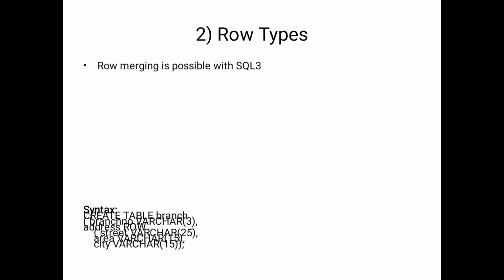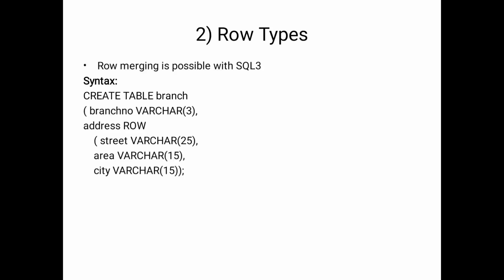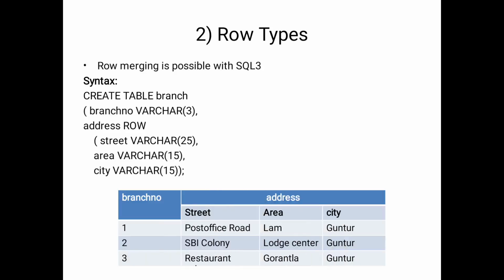And then the second one is row types. Row types allow merging in SQL3. In SQL2 it is not possible, but SQL3 allows merging of columns. For example, here is the syntax: create table branch, where branch number is varchar and address is a row divided into 3 columns.